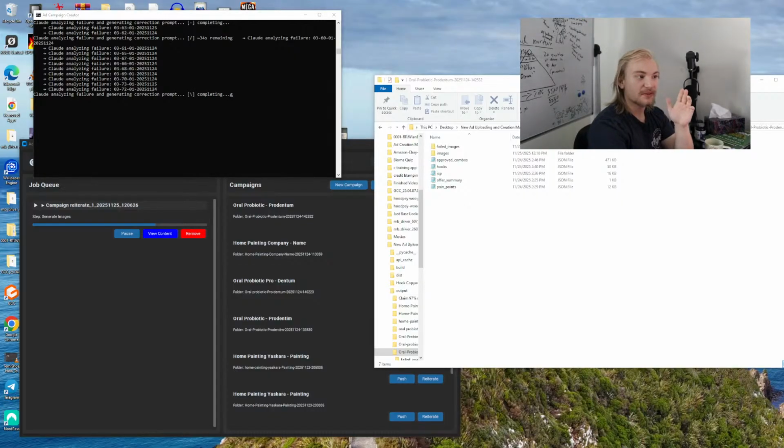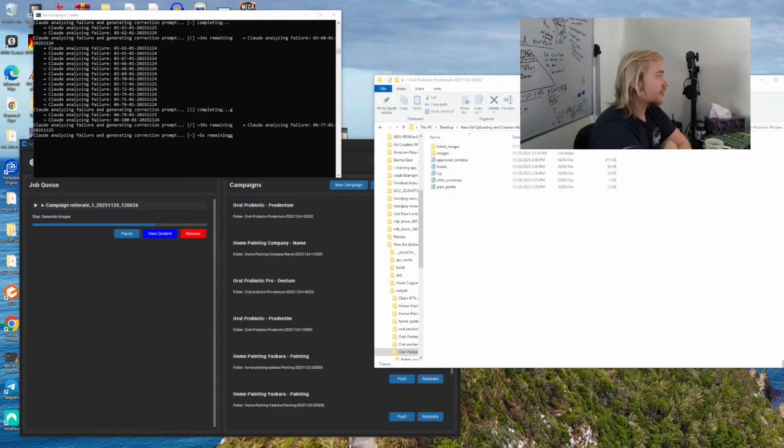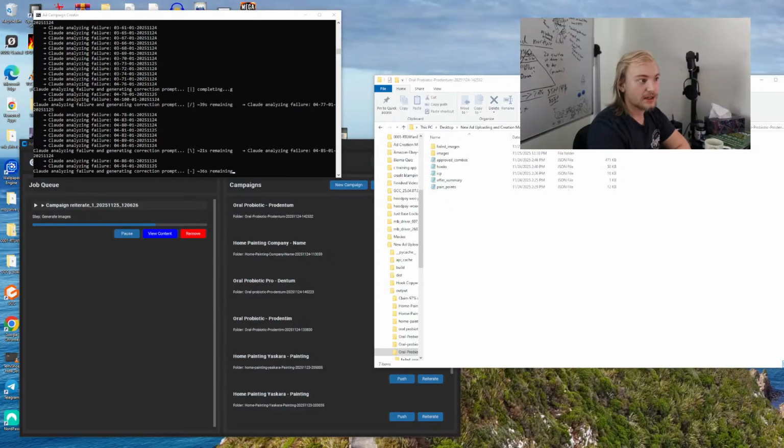Again, I want to be very, very clear about something. I am not a programmer. I'm not going to say I'm a technical guy. I'm literally just vibe coding my way into making useful tools for me, which I think is something every agency owner should do. I think vibe coding your way into making useful tools, and forcing yourself to learn even basic technical stuff, and just understanding basic levels of how to do things is a